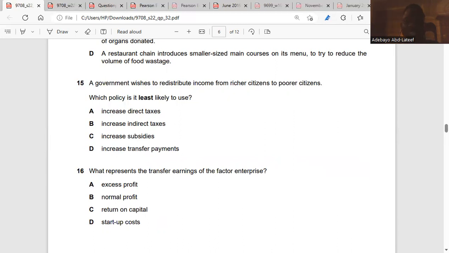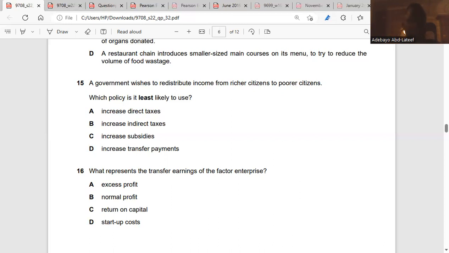Option 2, increase indirect taxes. Indirect taxes are taxes on consumption. If you are charging taxes on consumption, it will affect the poor. It doesn't reduce the gap between the rich and the poor. The answer is B. Increase subsidies: when the government increases subsidies, it makes prices affordable. So it reduces the gap between the rich and the poor. So whatever the rich can buy, the poor can also buy.